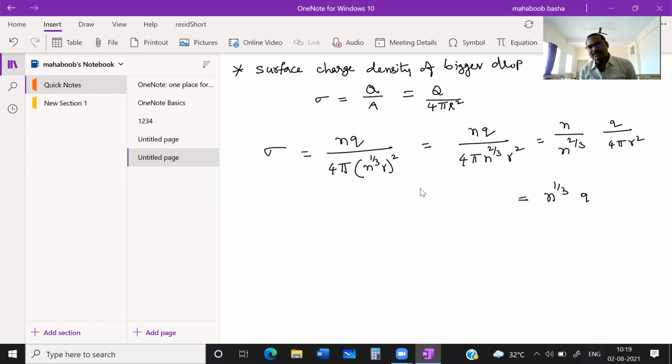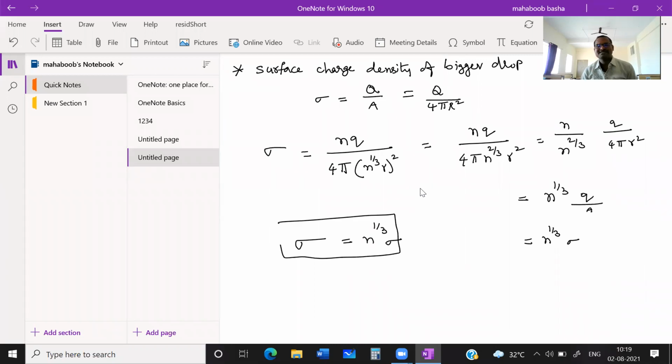Charge of the smaller drop divided by area of the smaller drop. So it is nothing but n^(1/3) times the surface charge density of the smaller drop. So the surface charge density of the bigger drop will be equal to n^(1/3) times the surface charge density of the smaller drop. Okay, students? Remember all these points.